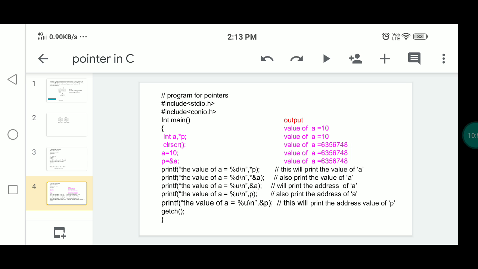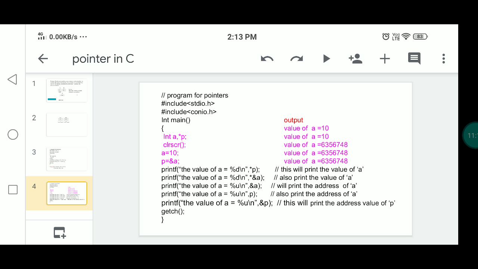The next, advantages of pointers. Pointers provide direct access to memory. This is one of the advantages. It reduces the execution time of the program. Pointers allow us to resize the dynamically allocated memory block.